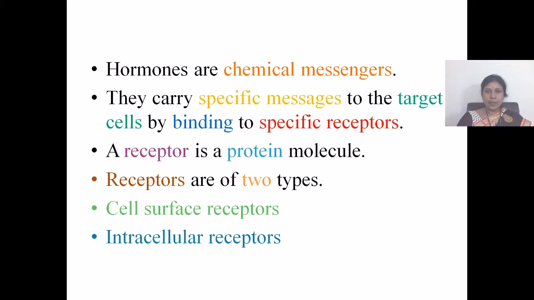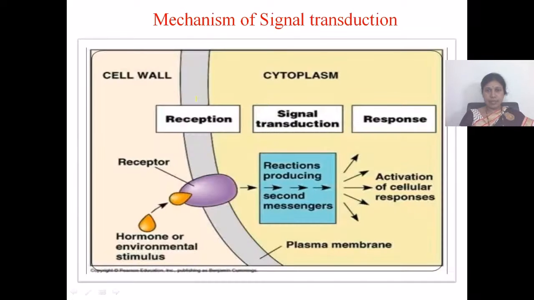The hydrophilic and peptide hormones bind to cell surface receptors, while steroid hormones and hydrophobic hormones bind to intracellular receptors. This image shows mechanism of signal transduction.